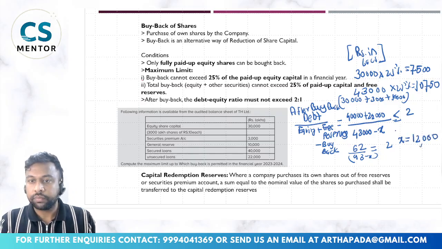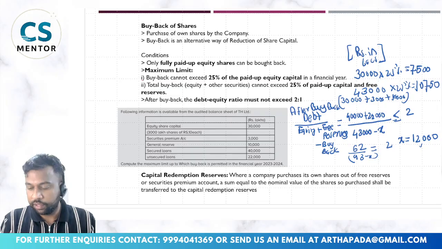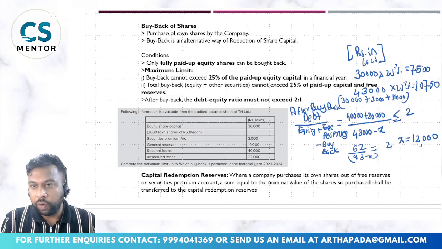So the maximum I can buy back is the lower of all these three. I have to meet every condition. If I go for 12,000, the maximum permissible as per the other condition is 25% of paid up capital, which is 7,500. So how to read this: the lower of all these three. After calculating all three, whichever is lower will be my amount available for buyback, which is rupees 7,500.